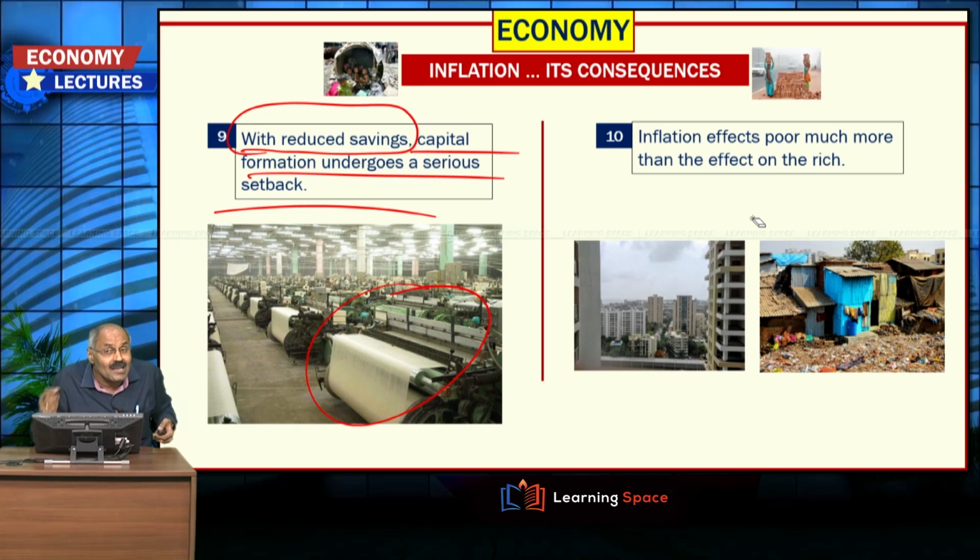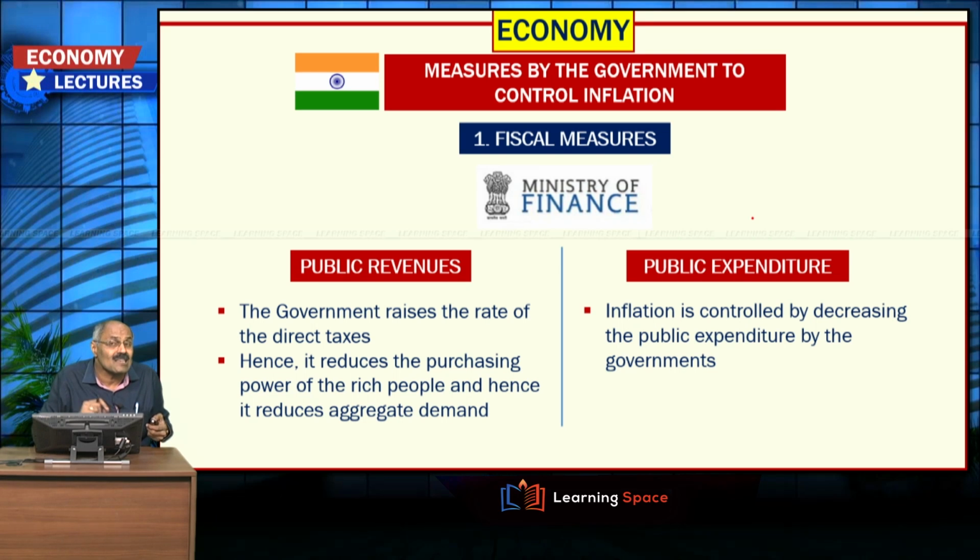Then the next point is inflation affects the poor much more than the rich, and this is the most important point to note. So we have seen inflation and its consequences, and what are the measures taken by the government to control inflation? There are fiscal measures. Fiscal measures means it talks about public revenue, public expenditure, and this fiscal policy, monetary policy, we are going to deliberate in the later classes.